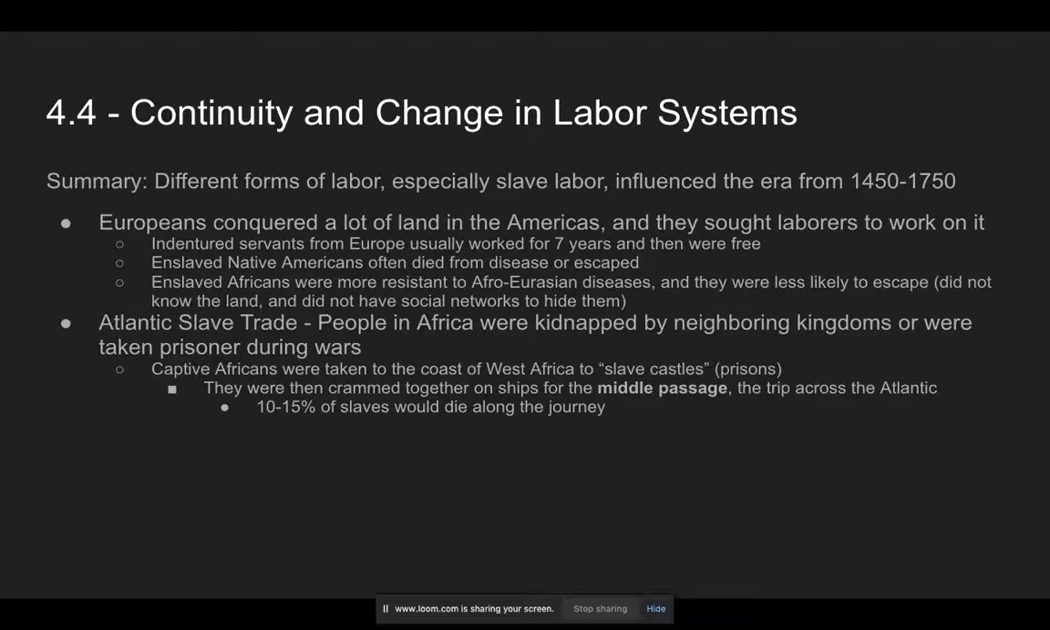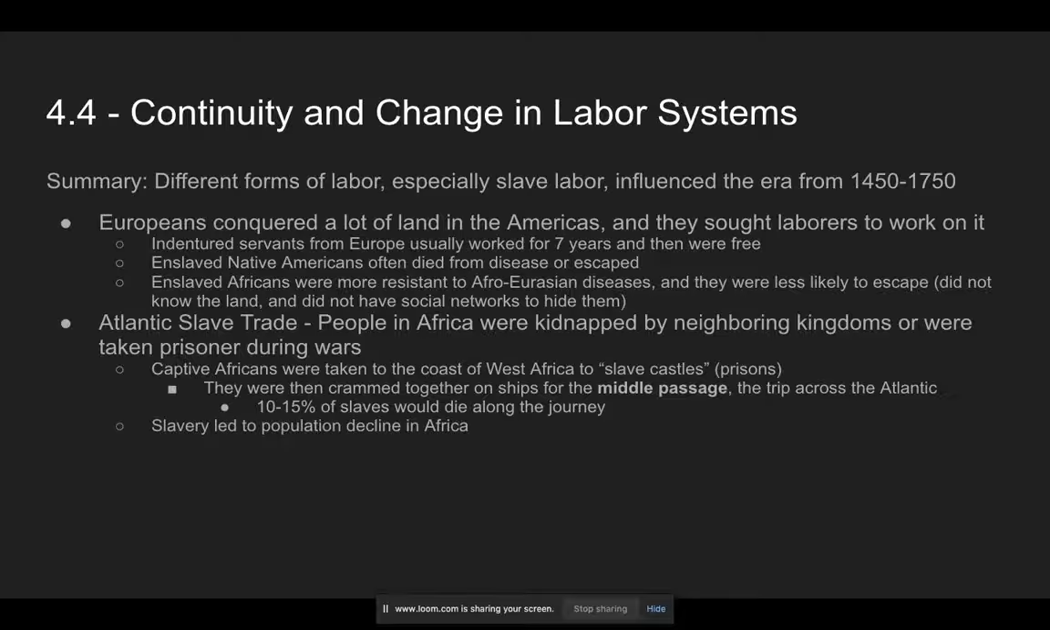10 to 15% of slaves would die along the journey just as a given. So imagine, for instance, that someone takes your whole classroom and says, okay, you're all going to be slaves now. And by the way, 10 to 15% of you are going to die, but it's the cost of doing business. So get on the boat and hopefully most of you get there. It's really a terrible thing. It's like a stain in the history of humanity, and it's awful.